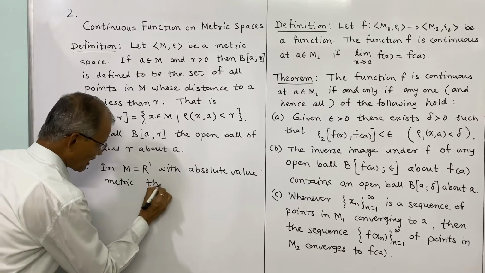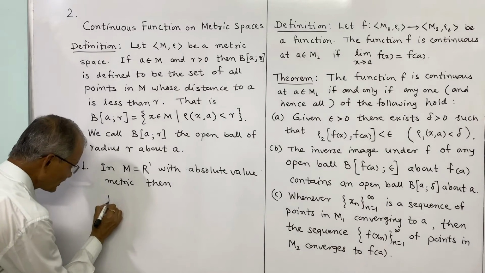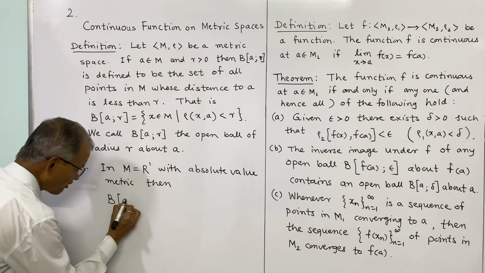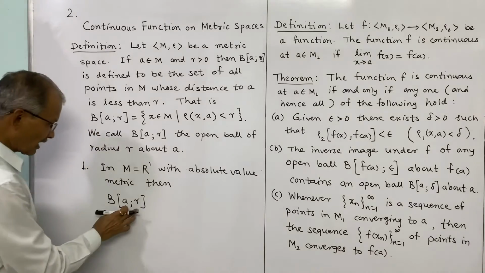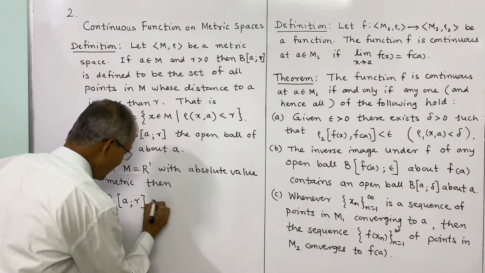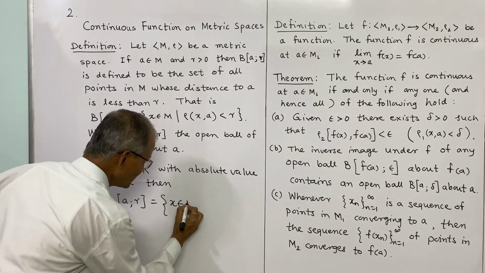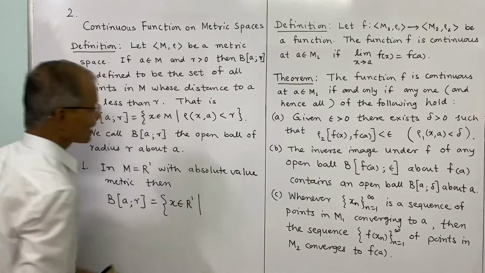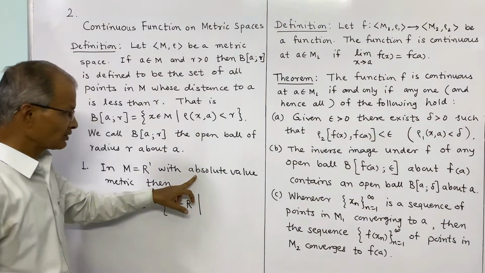Then what will be the meaning of the open ball? We consider the open ball of radius R around A, which is the set of X belonging to M, here R1, such that rho of X and A is less than R. What is rho in the absolute value metric?